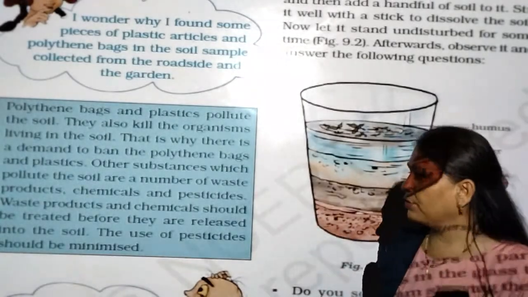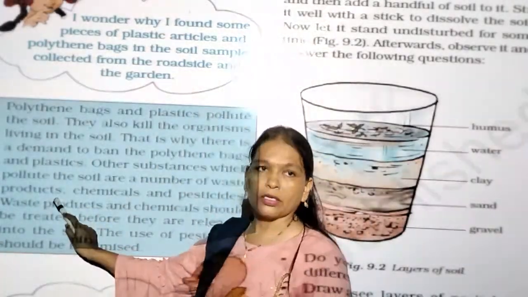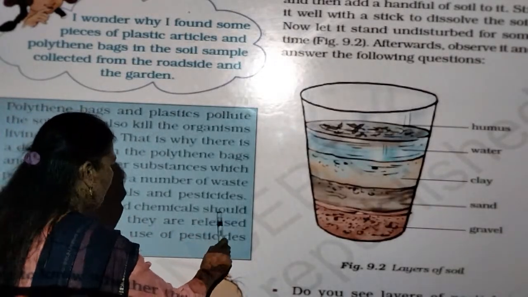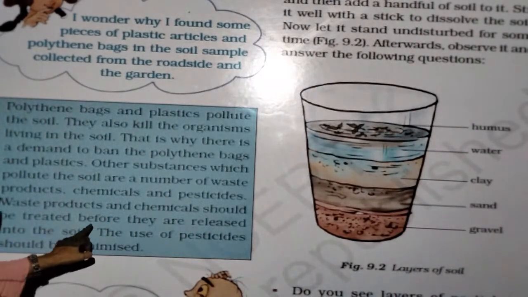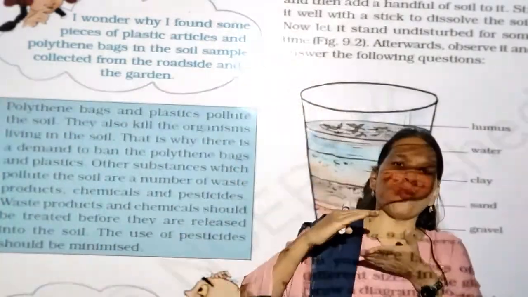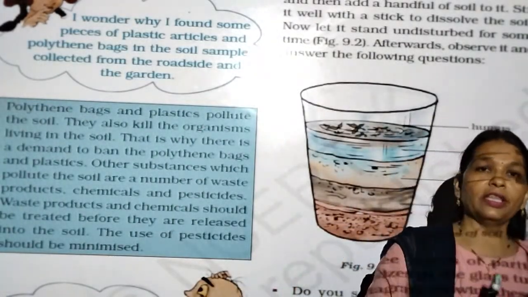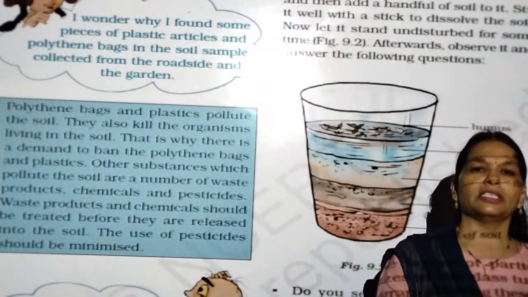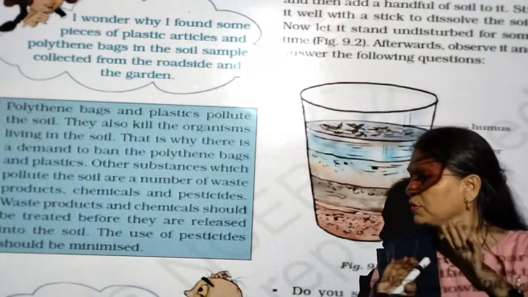Chemicals and plastic waste products should be treated before they are released into the soil, like plastic bottles and plastic injections used in hospitals. Before they are thrown in the garbage area, they must be treated properly, otherwise they can damage the soil and decrease the fertility of the upper layer.